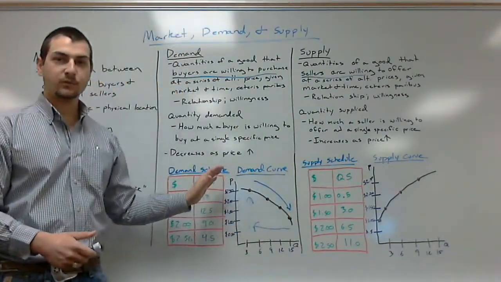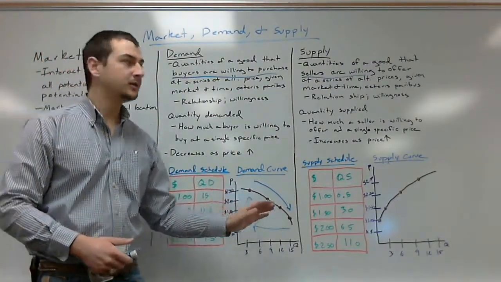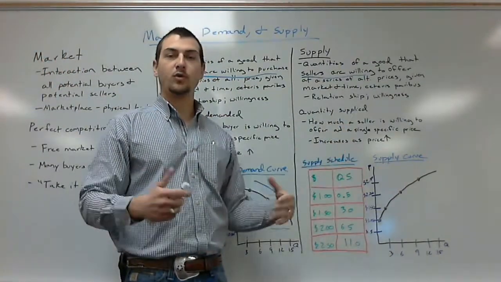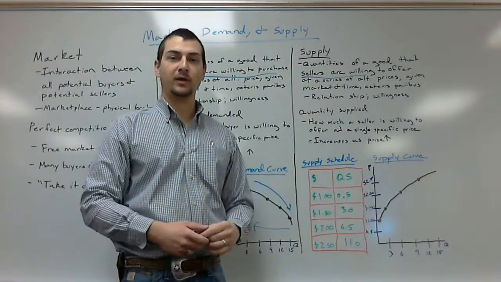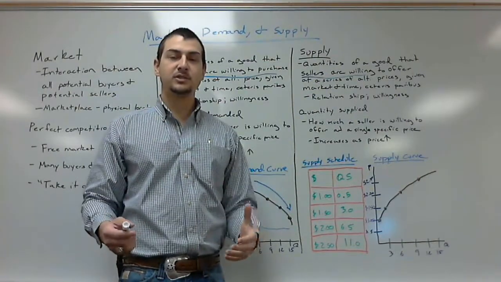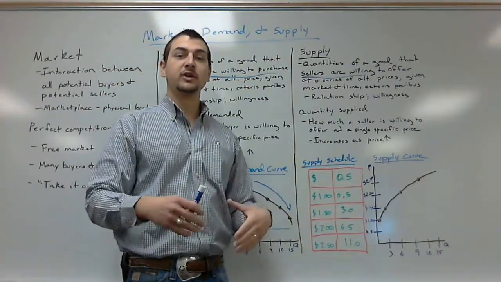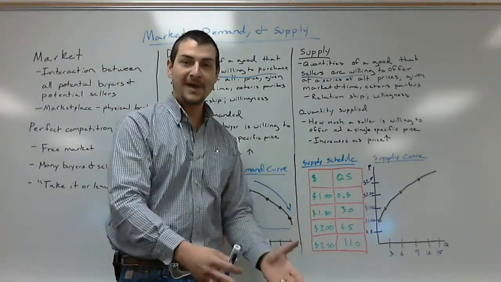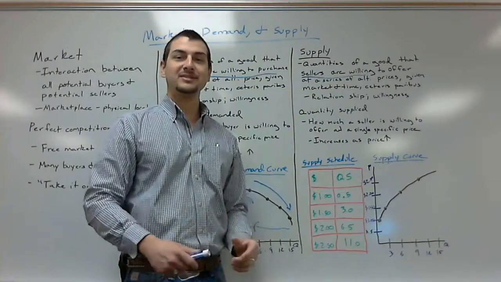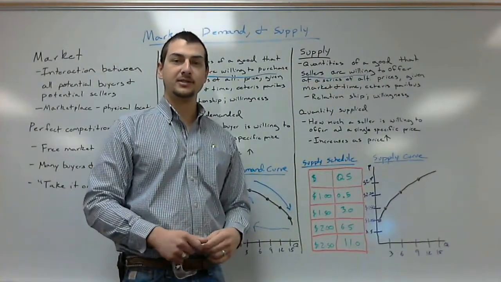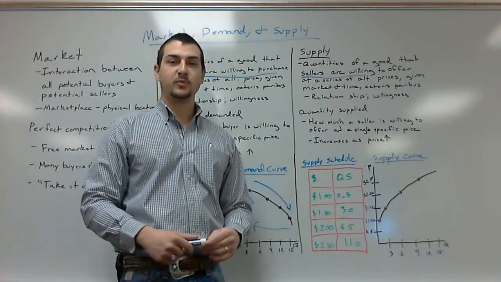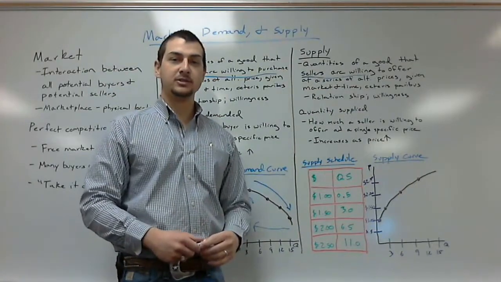Just as demand was a relationship between price and quantity, supply is also a relationship between price and quantity. It shows how much producers are willing to make or offer at a series of alternate prices. It's showing that willingness aspect, and it's showing that it is a relationship.